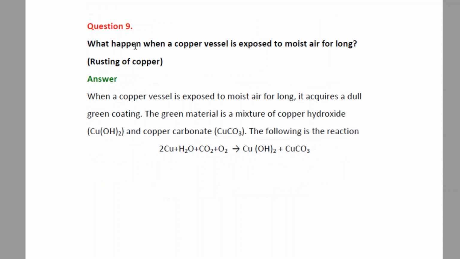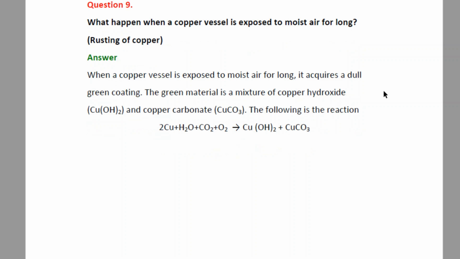Question 9. What happens when a copper vessel is exposed to moist air for long? Now, when a metal like copper is exposed to moist air, it is a phenomenon similar to the rusting of iron. Answer is, when a copper vessel is exposed to moist air for long, it acquires a dull green coating. Here also rusting of copper takes place, but in this case you get a dull green coating on the top surface.